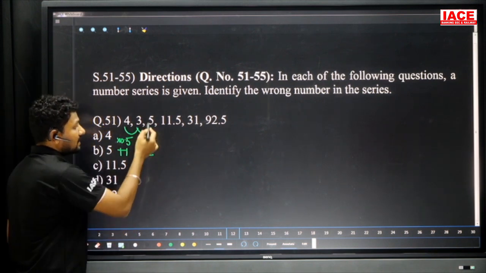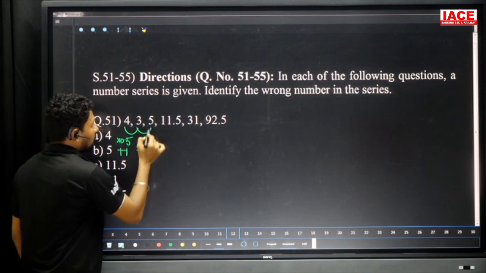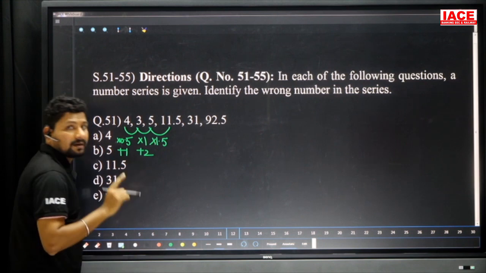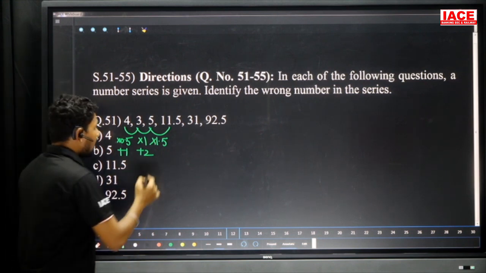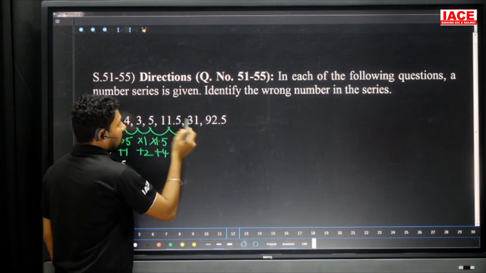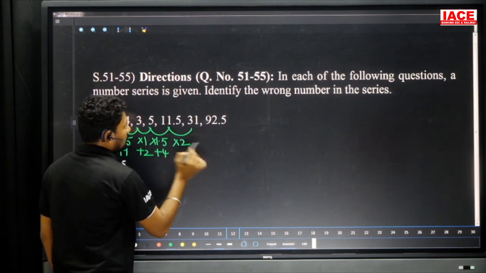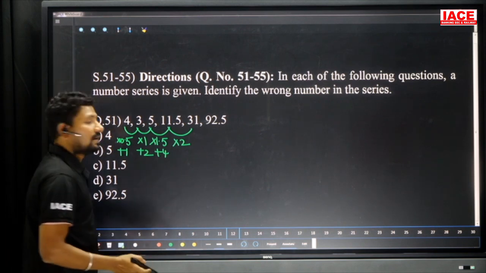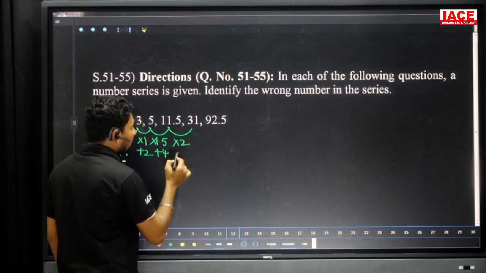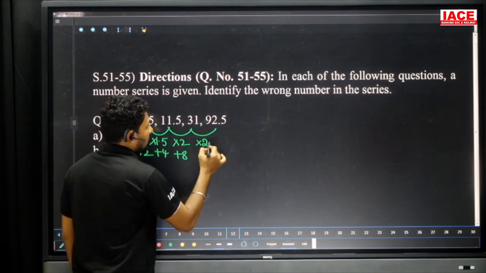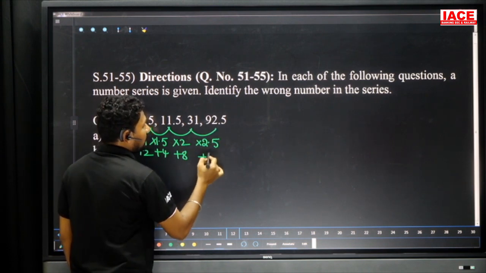Now 5 will be multiplied to 1.5, it is 7.5 added by 4 now. 11.5 is multiplied by 2, it is 23. 23 becomes 31, it is added by 8.